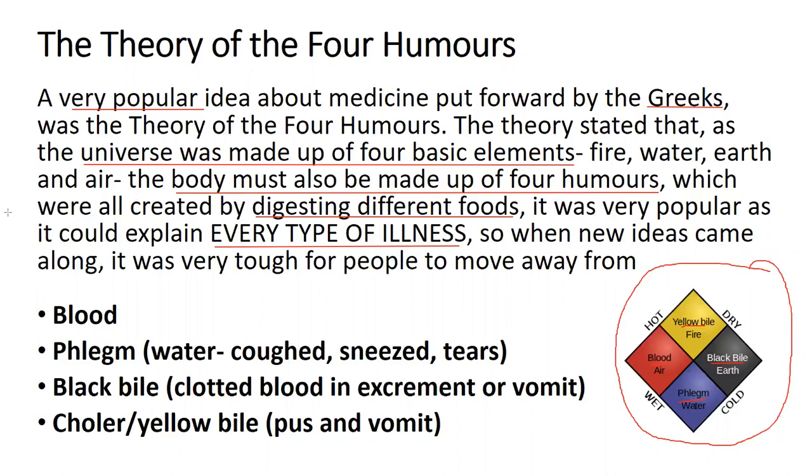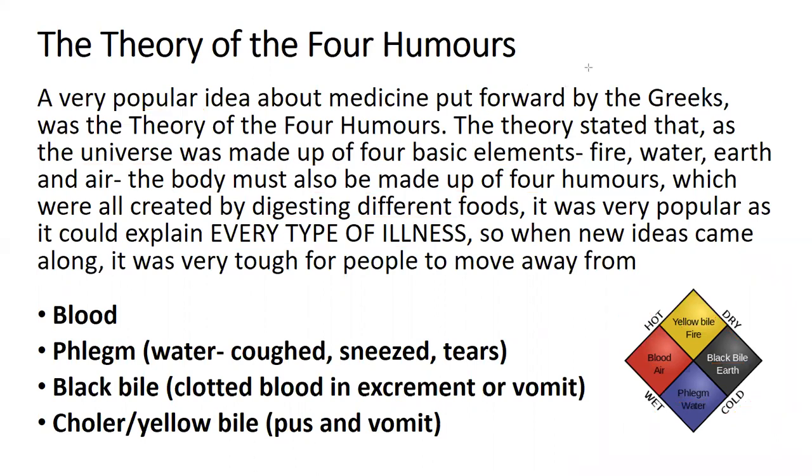So just an overview again, the four humours are, you've got blood, phlegm, black bile, yellow bile. And these are some of the things that you would potentially see these humours in. But as I say, it links to this idea here that you've got four elements and they all link to something. Now this concept here, just circle these here, the words hot, dry, cold, and wet, that links to what we look at later when the theory of the four humours is taken one step further and developed. So that's the concept. That's what the theory of the four humours were.